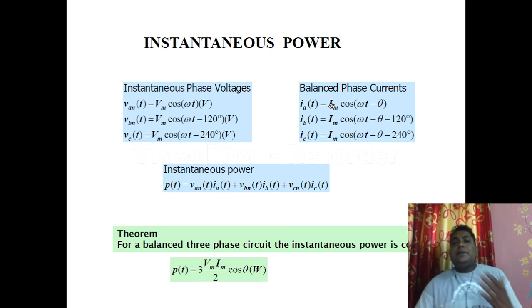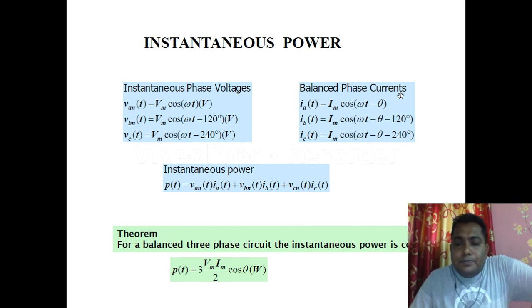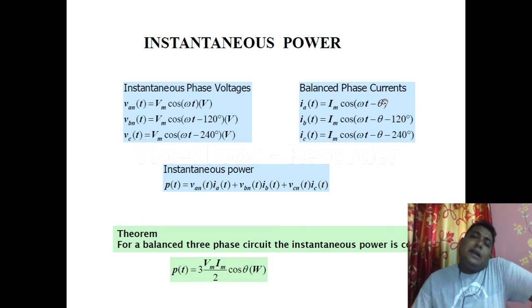And in the case of a balanced three-phase circuit, IAN is equal to Im cos omega t minus theta. Now you can ask me why this is theta. That theta is the phase angle. We know in case of an AC circuit, if it is inductive or capacitive, not the case for a pure resistive circuit, there is an angle between voltage and current.